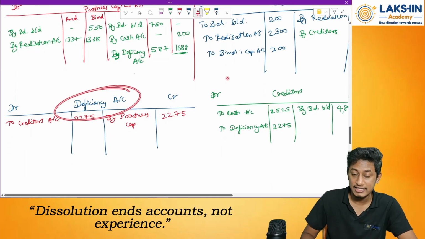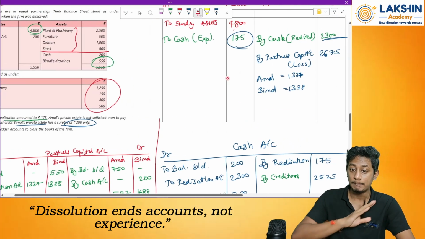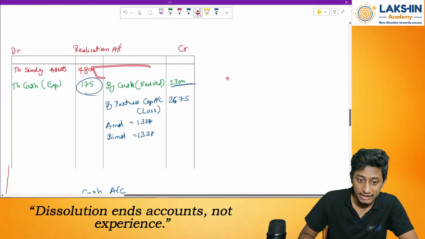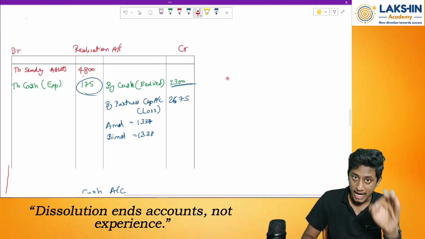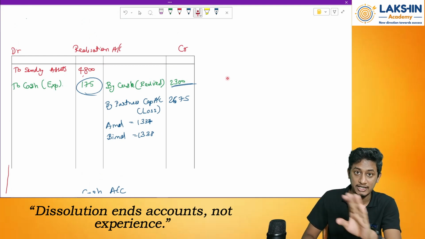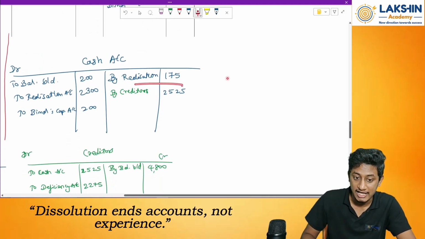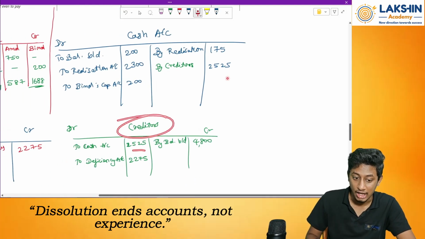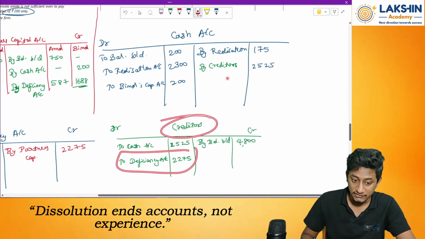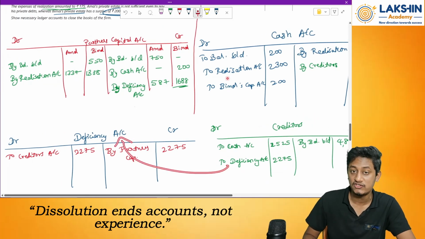So whenever you feel that there is a deficiency account to be maintained, the first step is, please do not take creditors on this side. Whatever liability is given to you in the question, please do not take it. Try to pay off the liability as much as possible through the cash account. Then open the liabilities account and see how much deficiency is remaining. Transfer that deficiency to a new account called the deficiency account.